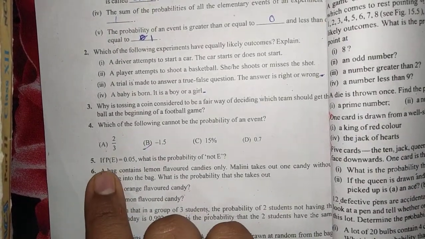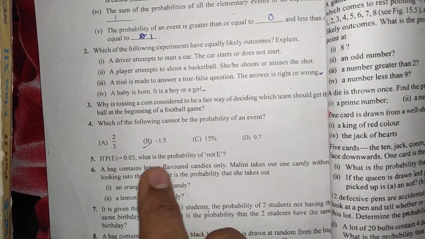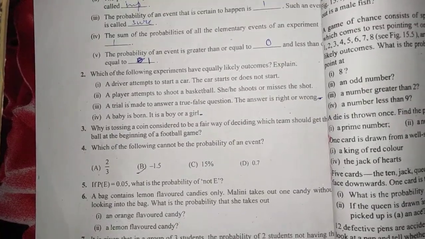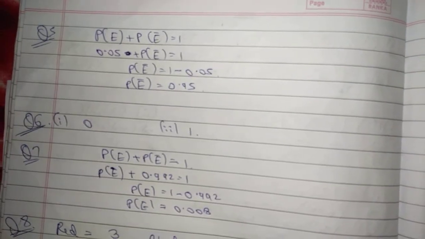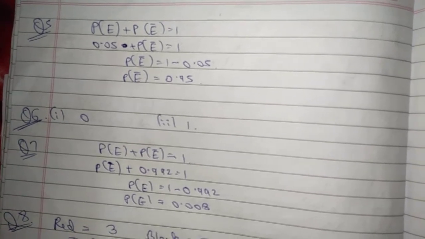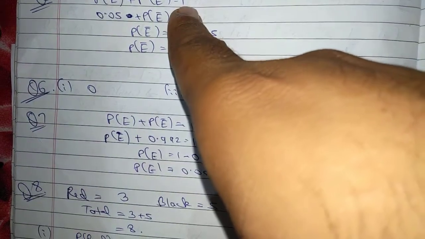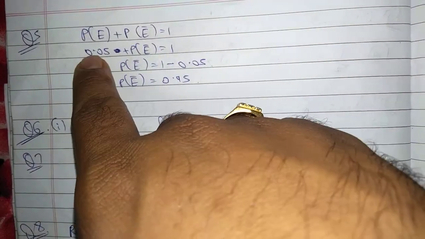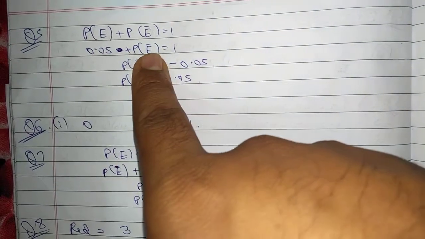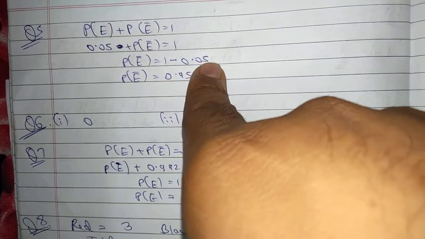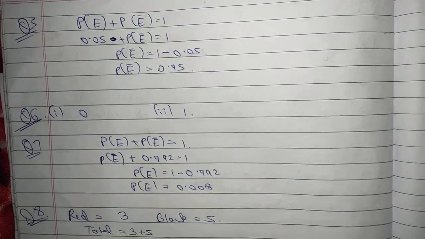Fifth one we have to do now. If P(E) is given as 0.05, what is the probability of not E? We have to find the value of P(not E). Now look at that. The value of P(E) plus P(not E) is always 1. The value of P(E) is given in the question, 0.05. So 0.05 plus P(not E) is equal to 1. P(not E) is equal to 1 minus 0.05. The answer is P(not E) is 0.95. Now the next question.